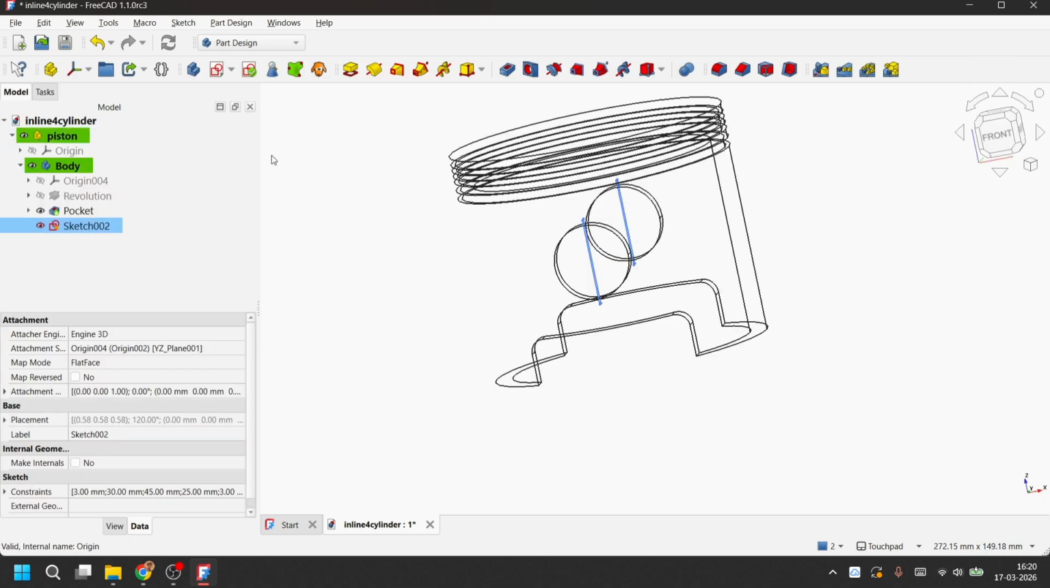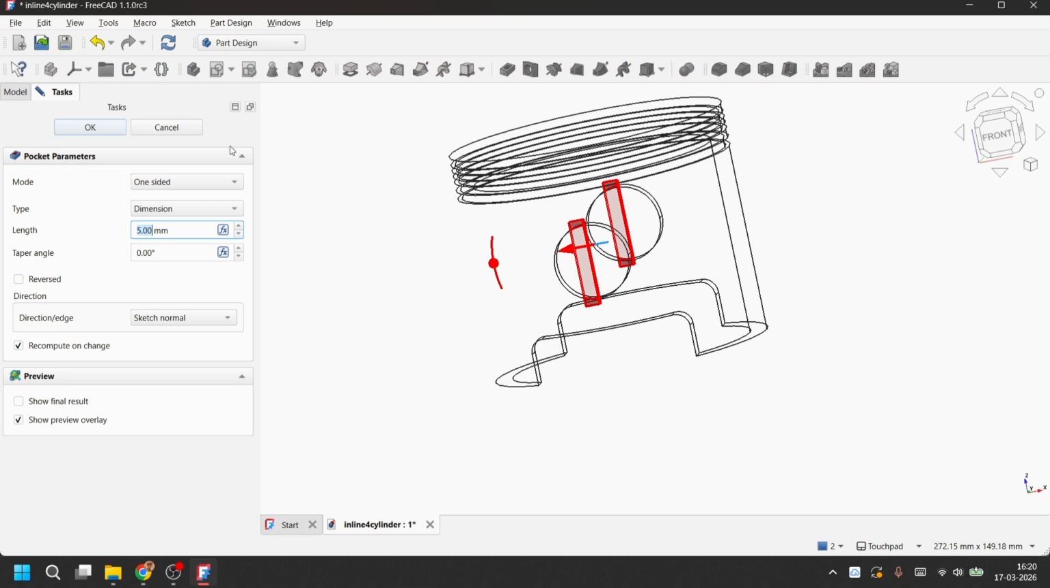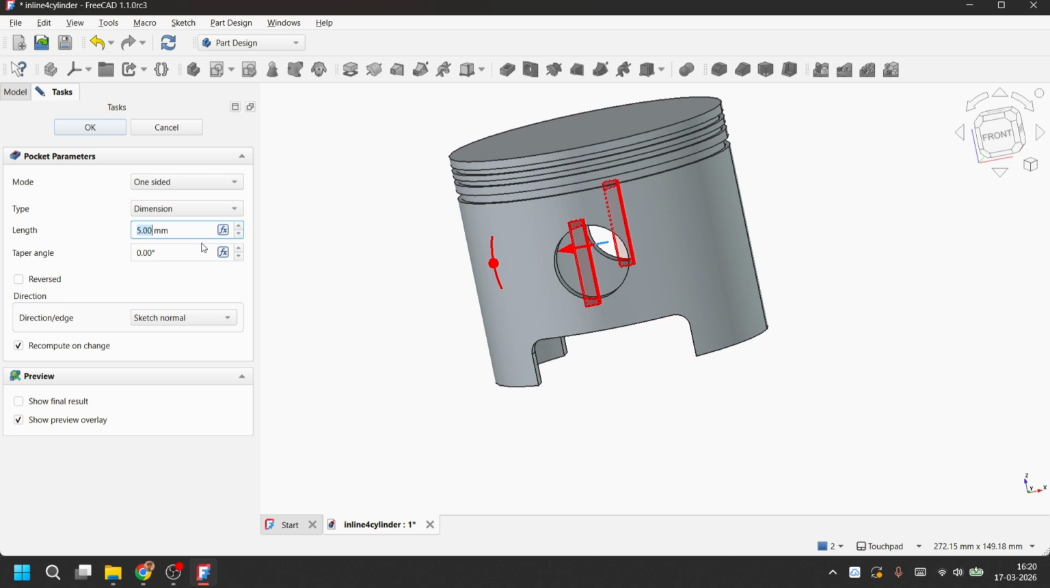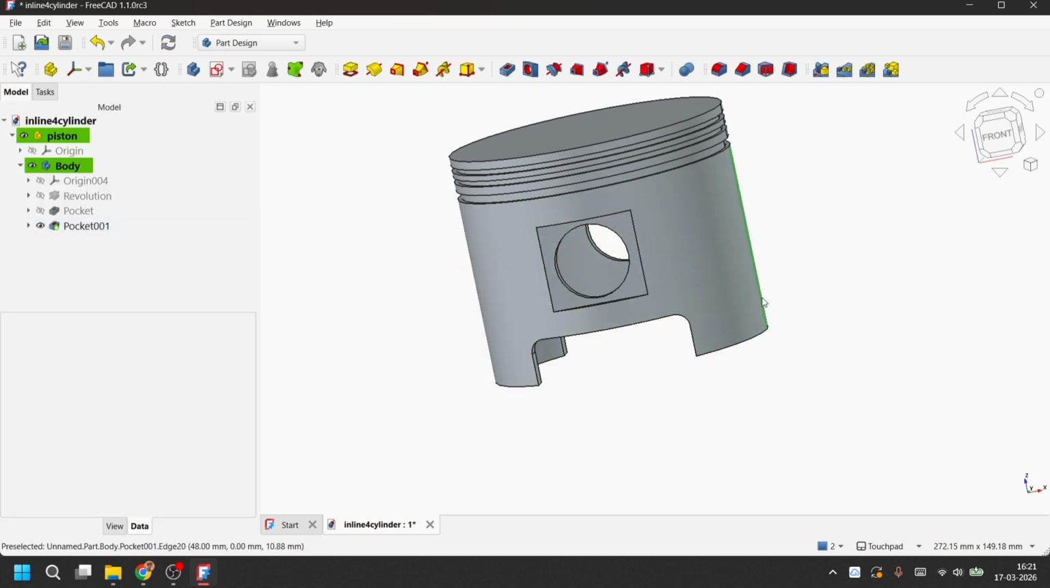So let's close this one and again go to pocket. Let's put the view style to flat lines so we can see things. Put this to symmetric and let's increase. If we increase this, you can see the cavity being drawn out in the piston. Okay, so this is the limit. Okay, so let's put that. So we can see a cavity being created here.